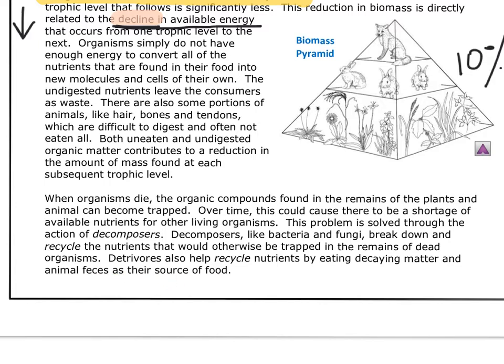All right, so what I want you to highlight in that paragraph is, where is it here? Organic compounds found in the remains of plants and animals can become trapped. I also want you to highlight decomposers. And the last thing I want you to highlight is recycle nutrients.